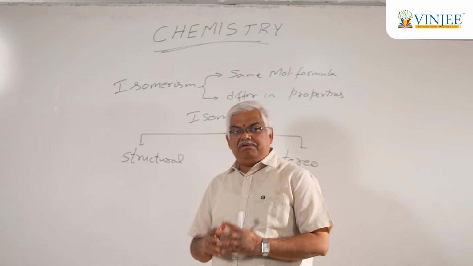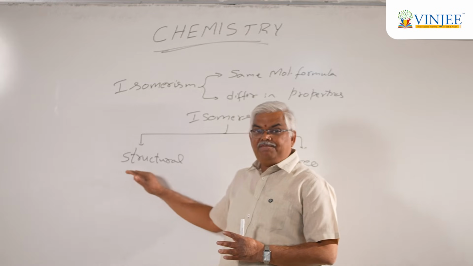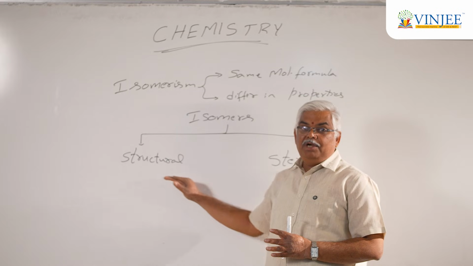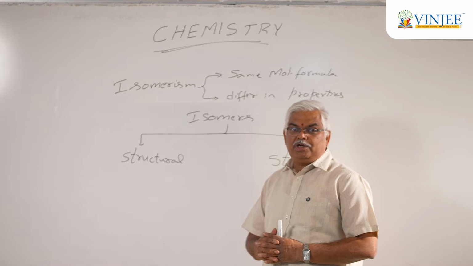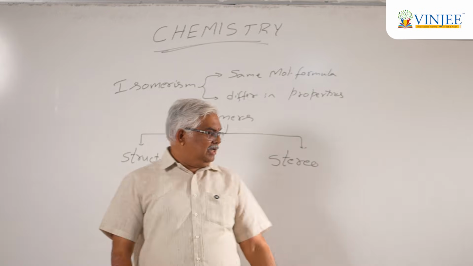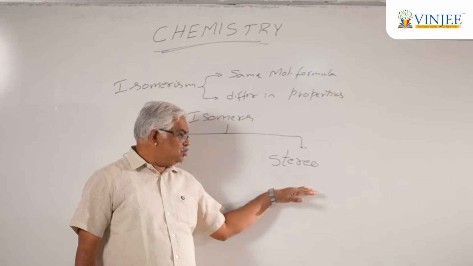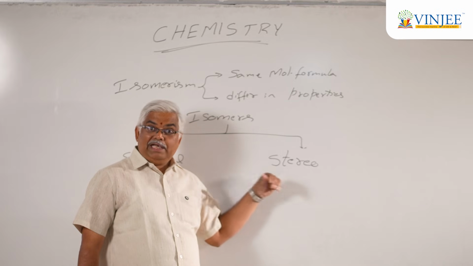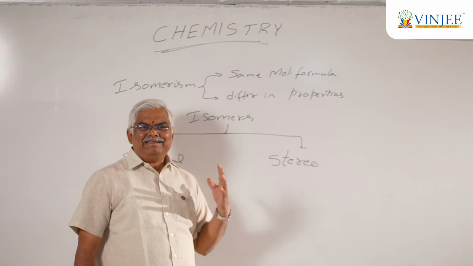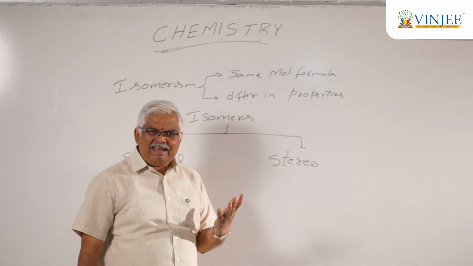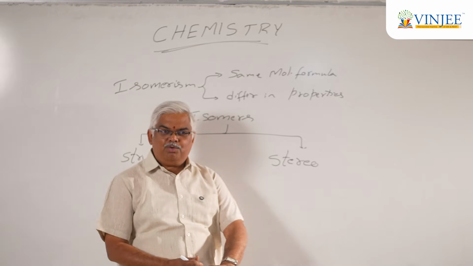What do I mean by structure? Technically, the bonding connectivity. The ones that have the same molecular formula but differ in their bonding connectivity are referred to as structural isomers. On the other hand, what do you mean by stereoisomers? Compounds with the same molecular formula as well as the same bonding connectivity that differ in the spatial arrangement of atoms or groups are known as stereoisomers.